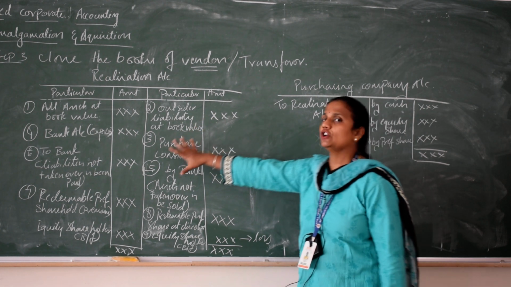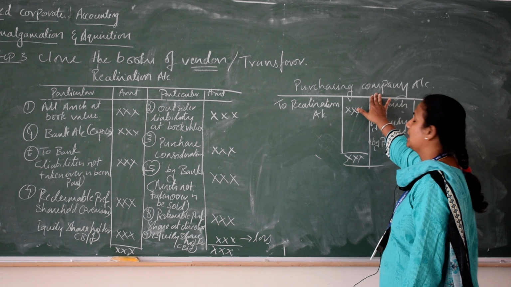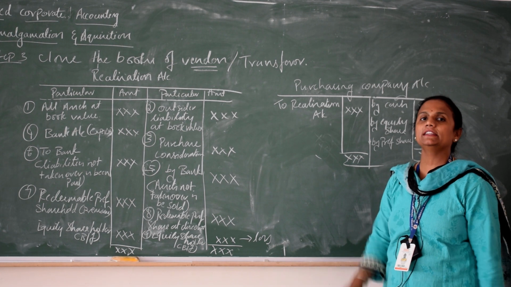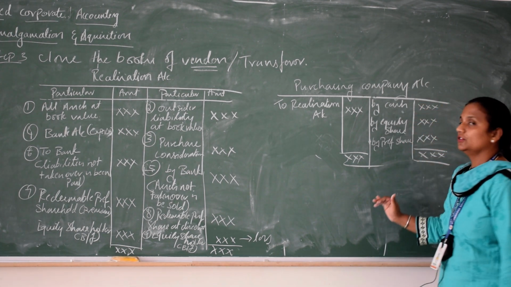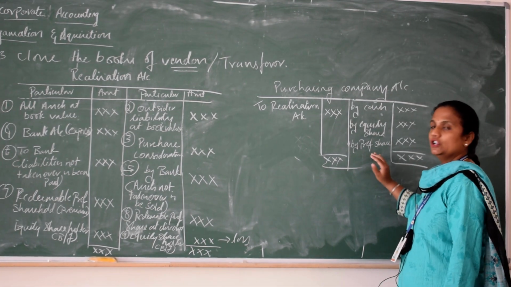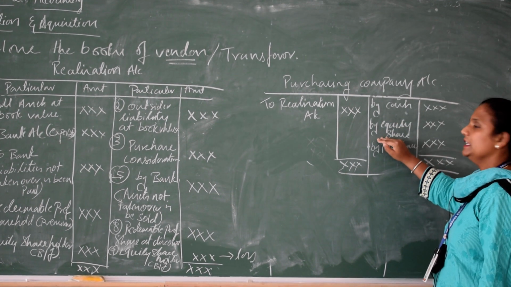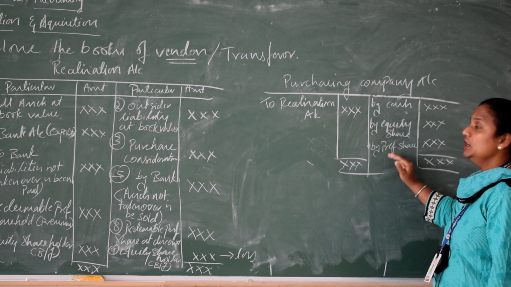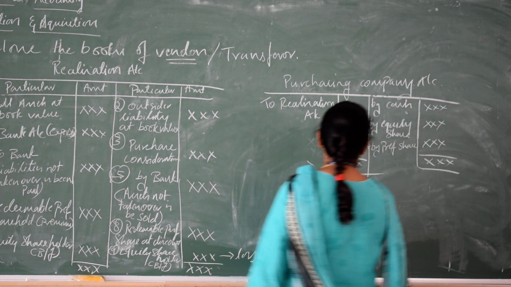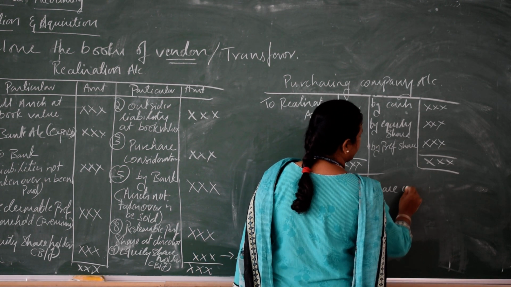See, once you complete the realization account, next it's very easy because for the purchasing company, you only show the discharge part, which you already calculated in the calculations. Next, after this, don't get confused about which account to prepare. Don't prepare cash account first; you prepare equity share and preference share account, then you prepare cash account. So first you prepare equity share capital account.